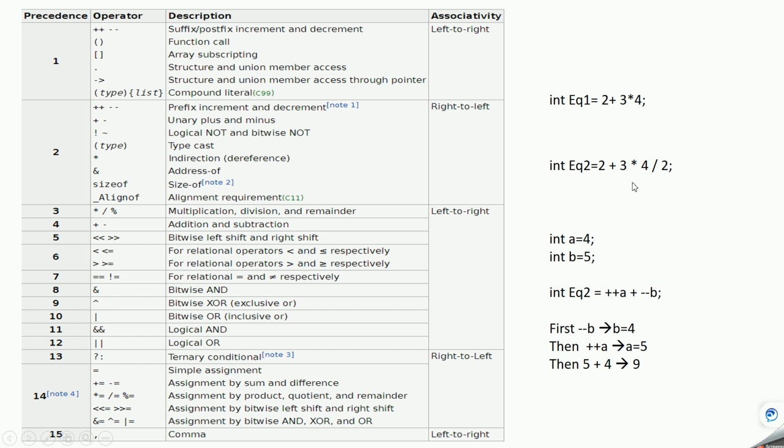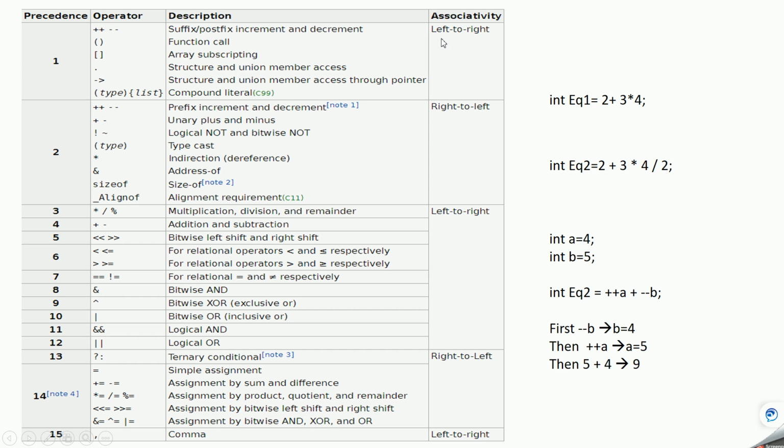Now let's take another example. We have 2 plus 3 into 4 divided by 2. If we see here, this plus is having 4, so that is fine, but this multiplication and this division have the same priority. In this case, whether division has to be carried out first or multiplication has to be carried out will be defined by this rule called associativity.